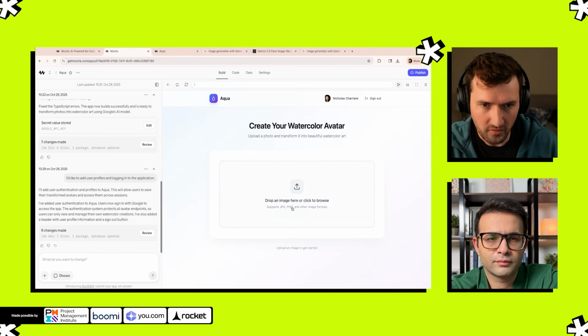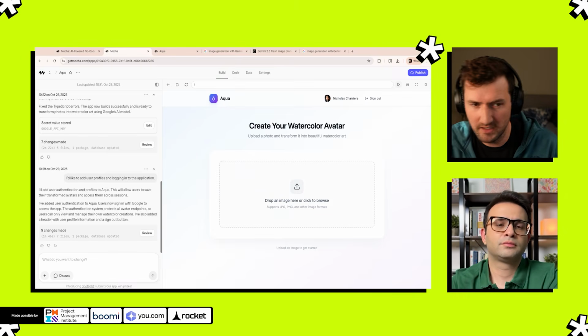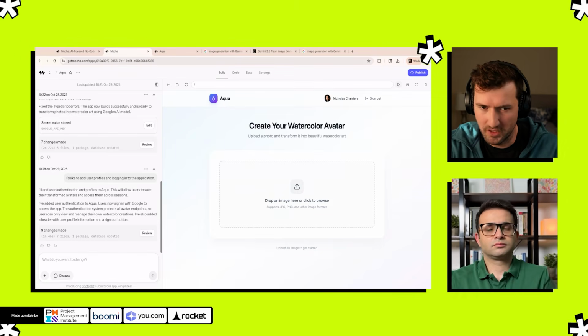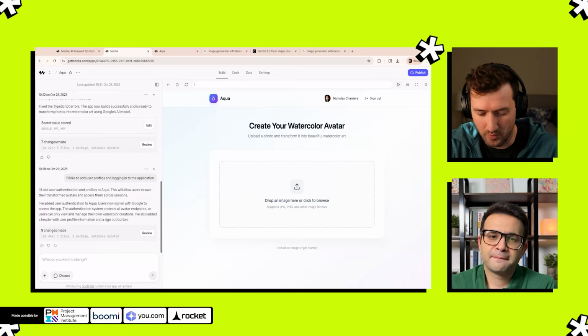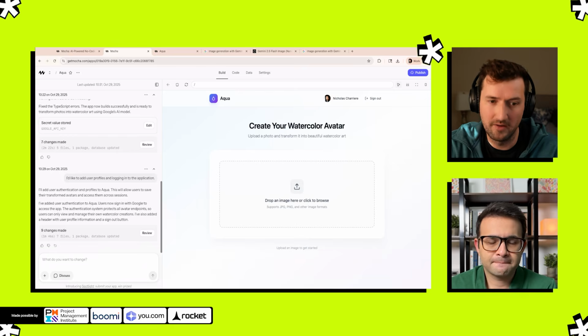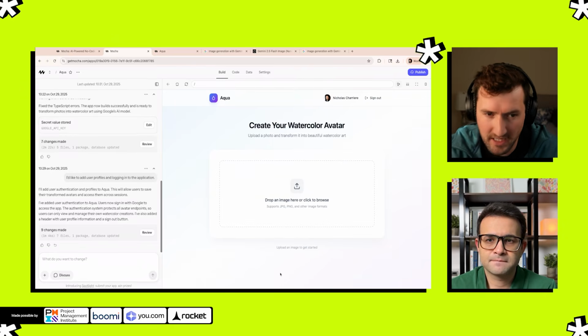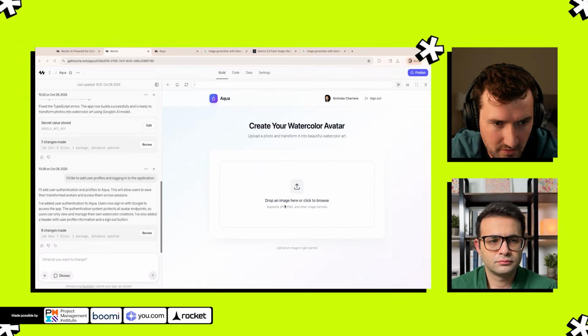Cool. So we've gone over actually a lot of features here. We can keep building if you want. Maybe we should ask you to suggest some features and we could try them out, Zain. But we have a site that has a clear functionality. You could log in, log out. It's saving your images. Actually, I'm not sure that it's saving your images.